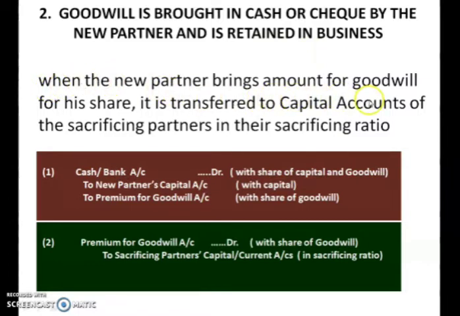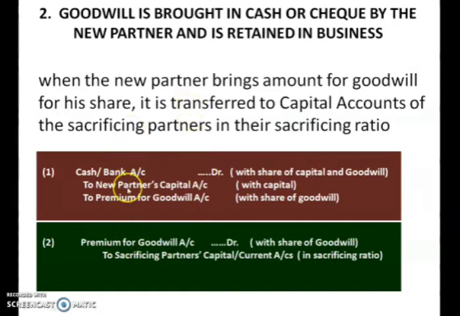When the new partner brings the amount of goodwill for his share, it is transferred to the sacrificing partners' capital accounts in their sacrificing ratio. You know the formula for calculating the sacrificing ratio, which we discussed in the previous chapter, change in profit sharing ratio. The formula is old ratio minus new ratio. In that ratio, the sacrificing partners will receive the amount of goodwill from the new partner.